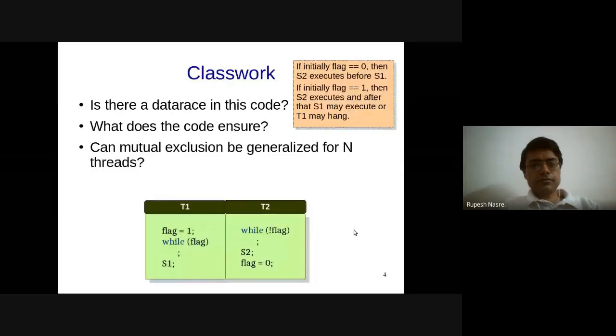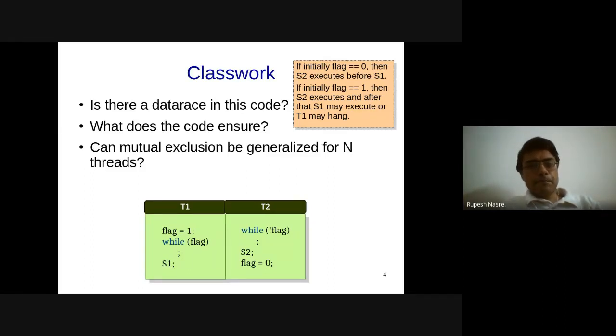So we started yesterday's discussion on synchronization, and we had a lot of discussion about a simple code which is shown on this slide, where there are no specific synchronization primitives or synchronization functions which we have used.